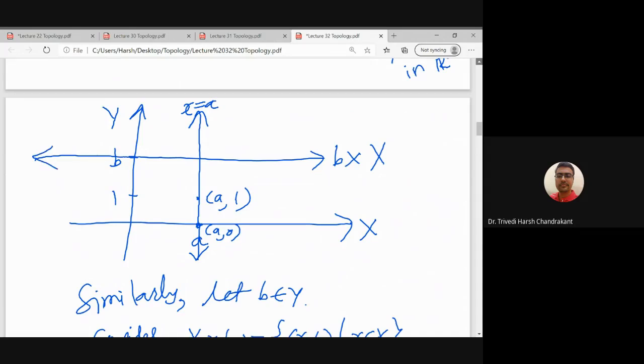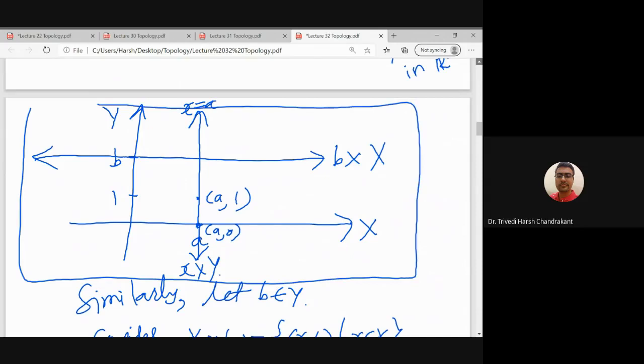And this vertical line is basically A cross capital Y. So essentially these are not lines. We are actually in the general product X cross Y. But whenever X is R and Y is R, X cross Y is R2, and in that case they are lines.